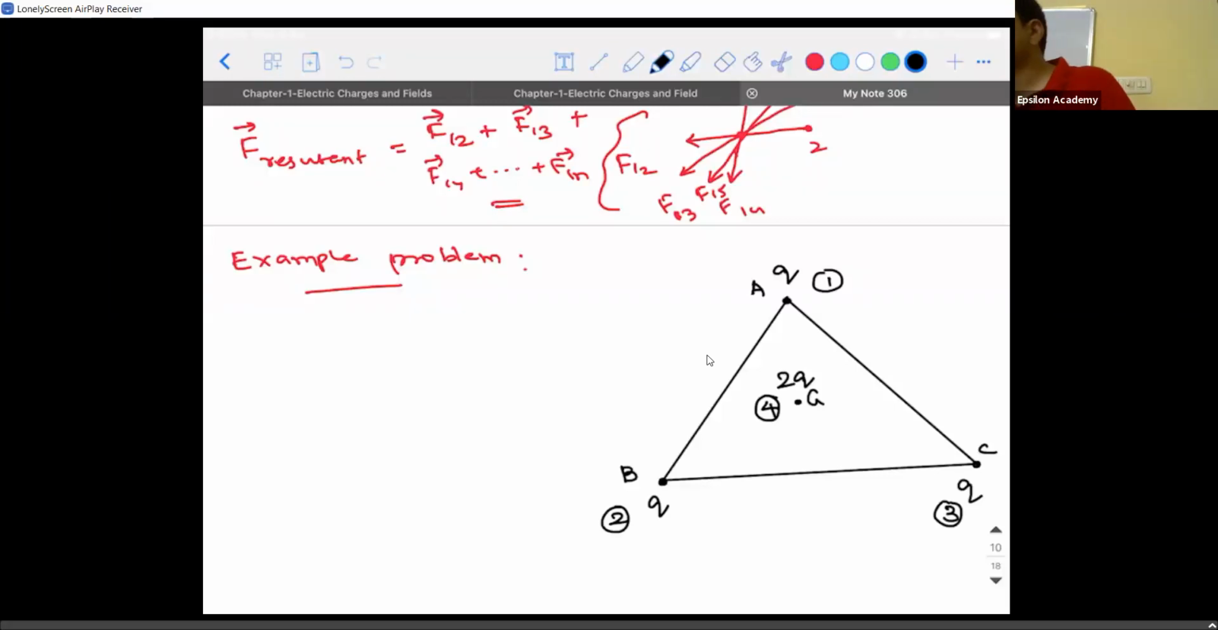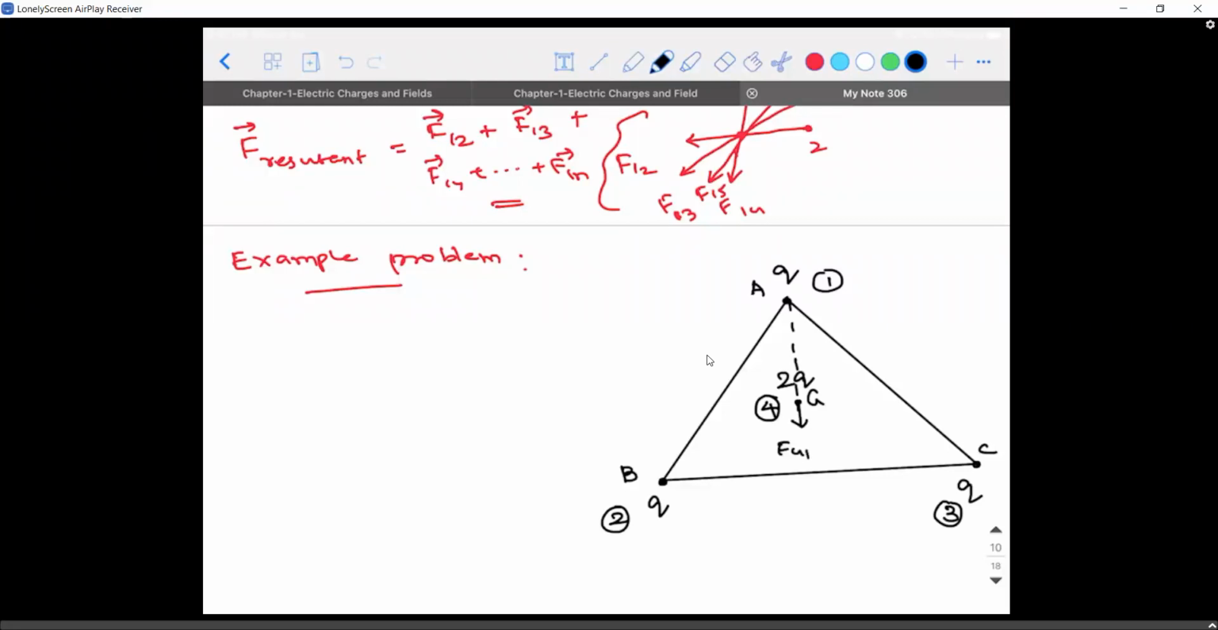So it will be in which direction? You need to join these two using a line, and since it is going to be a repulsive force, it will be in the downward or upward direction. It will be in the downward direction. So what is the name of that force? Force experienced by the 4th charge, sorry, F4. It's not F1. It is F4. Sir, for A, wouldn't it be upward?